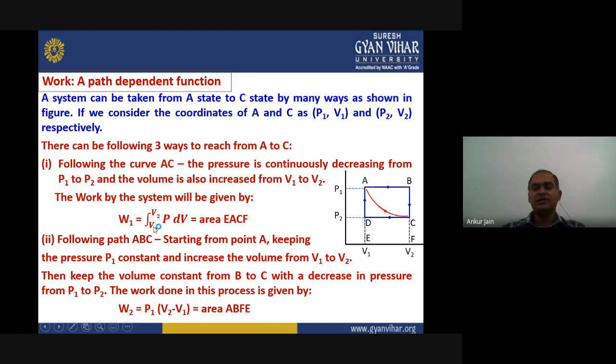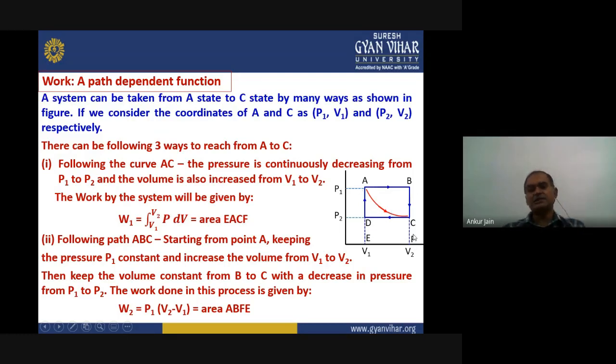So the integral within the limits V1 to V2 of P dV gives the work. If we look at the image, that is equivalent to the area under the curve, that is ACFE. This is the total work done on the PV graph for the first route.